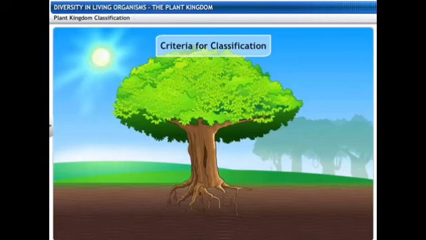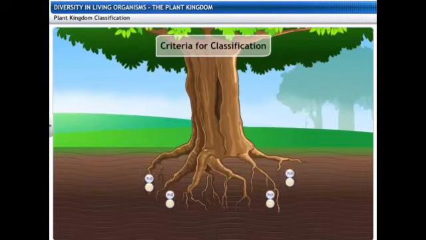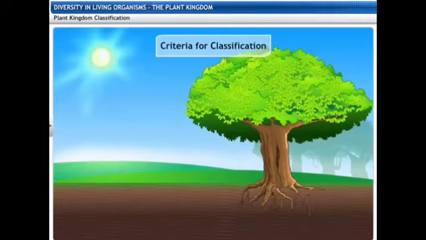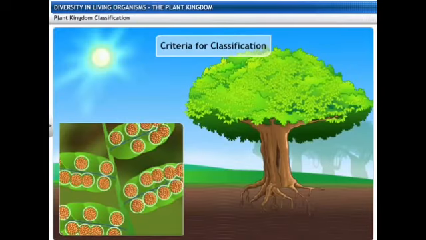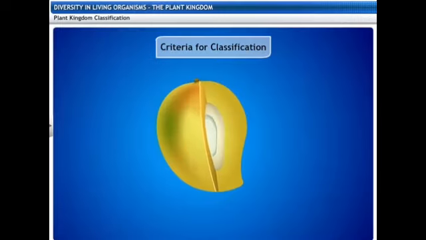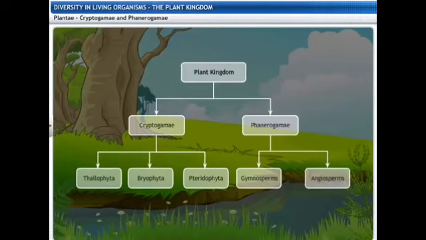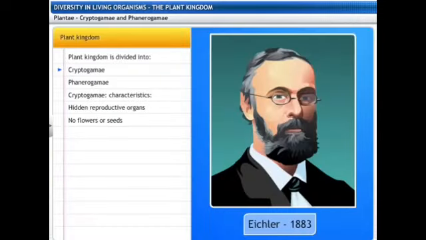So there are basic criteria for the classification of these plants. First, whether the plant body has root, stems and leaves or not. That is the first criterion. The second criterion is whether it has conducting tissues, that is the xylem or the phloem, or not. Further, there are many more criteria also. Then, whether it has the ability to bear seeds or not, and if the seeds are there, whether they are enclosed or not. Further, let us go into much detail.